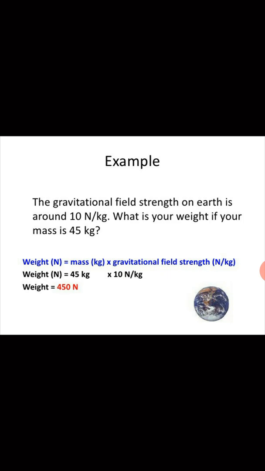That means if your mass is 45 kg, what will be your weight? You can also do it for your own weight. If your mass is 45, how will you calculate your weight? You need to use the same formula: weight in newtons is equal to mass in kgs into gravitational field strength in newton per kg. So 45 into 10 will give you 450. So 450 newtons will be your weight. This was the major difference between mass and weight.